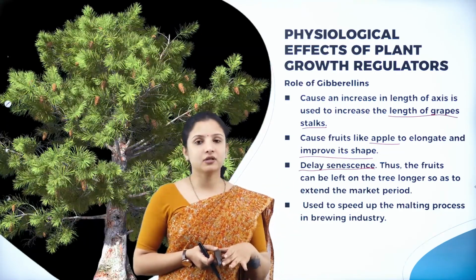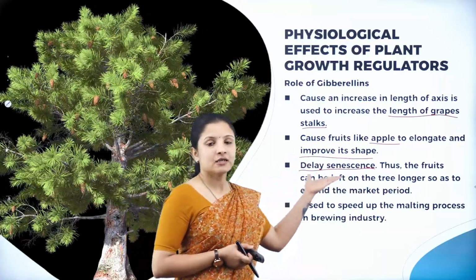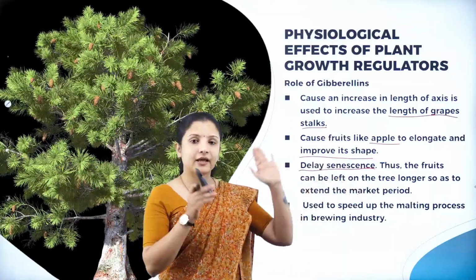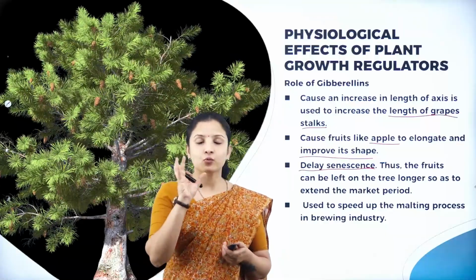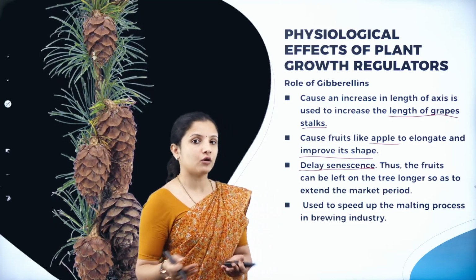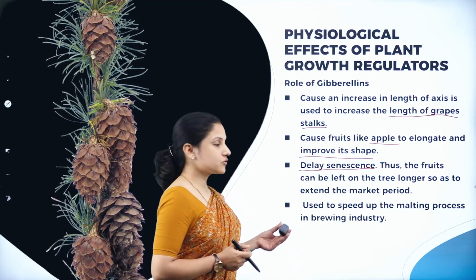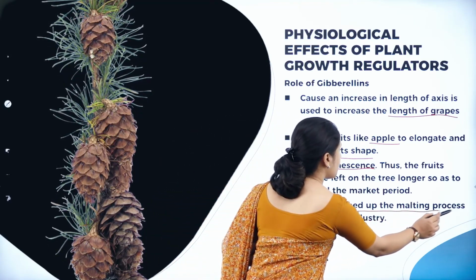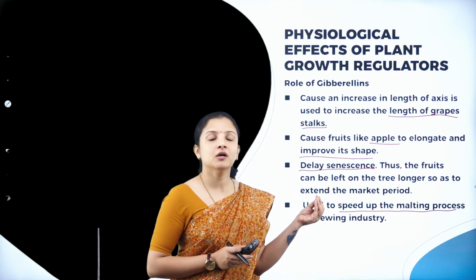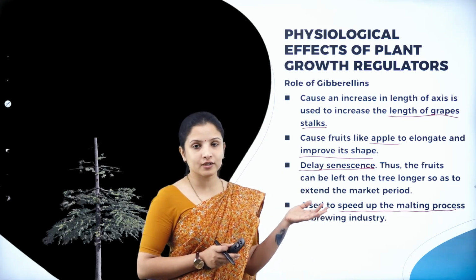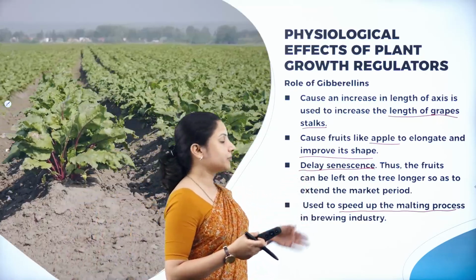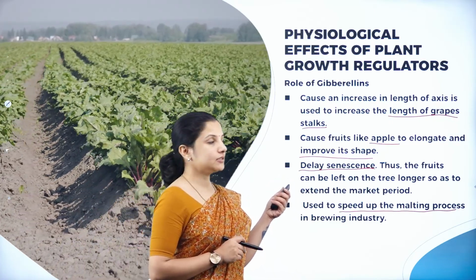So when he has to leave it in the tree, what he can do is provide gibberellin hormone or growth regulator. If gibberellin growth regulator is provided, then the falling of the fruits, because we all know that once the fruit completely ripens, it will fall off from the tree, can be prevented or prolonged. That is, senescence can be prolonged. And also gibberellin can be used to speed up the malting process in the brewing industry. That is especially in the wine industry or wherever the fermentation process occurs in the alcohol industry. There, in order to speed up the process of malting or fermentation, gibberellin can be used. So for all these, gibberellins are preferred.